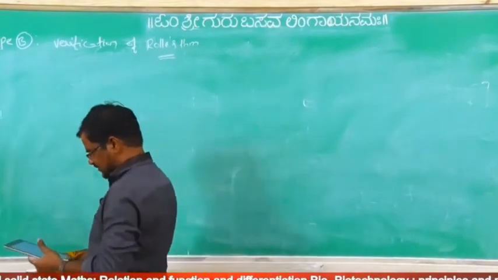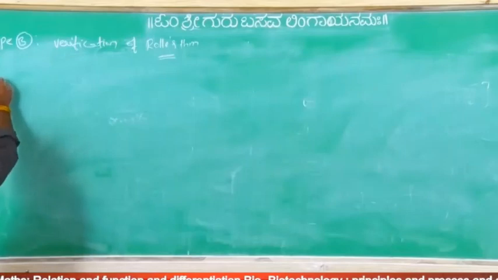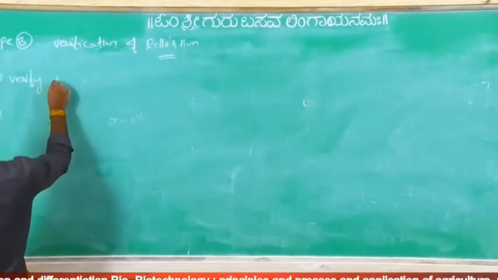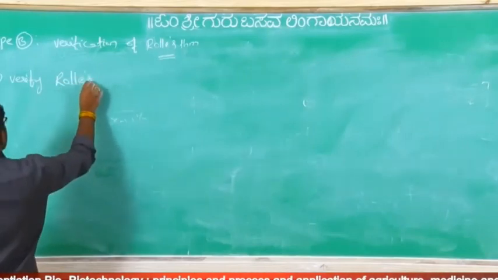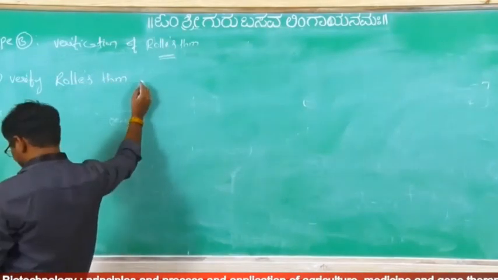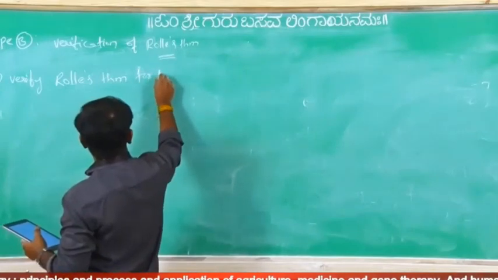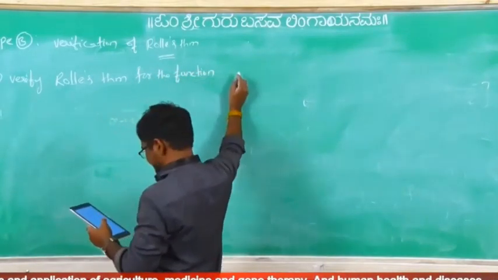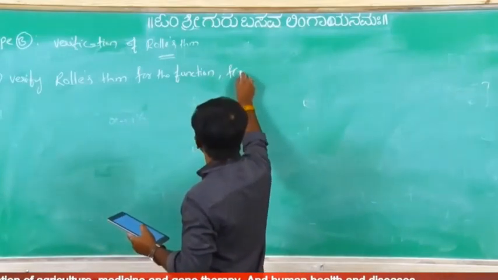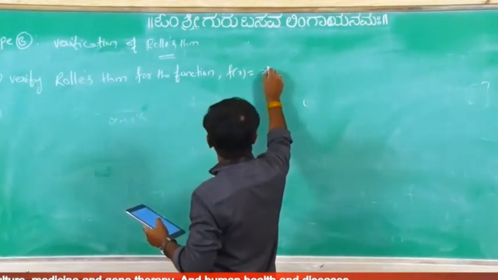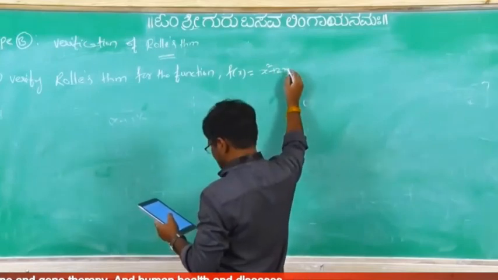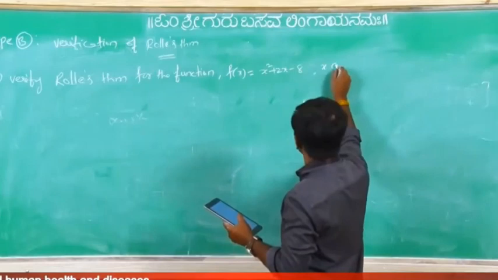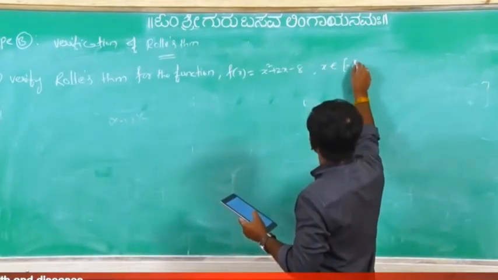So this is an NCERT problem only. First one, verify Rolle's theorem for the function f of x equal to x square plus 2x minus 8 on the interval minus 4 comma 2.